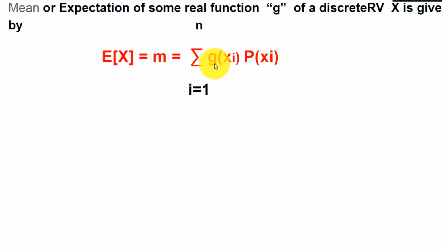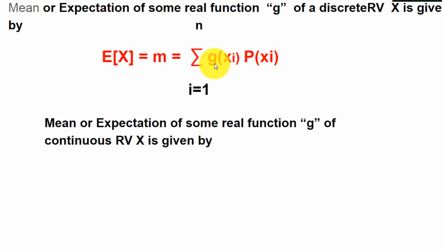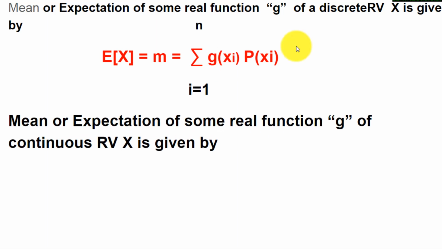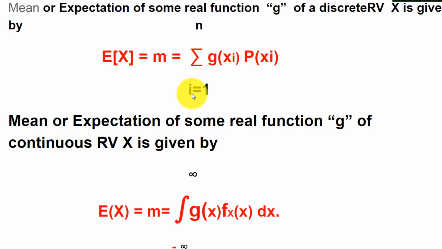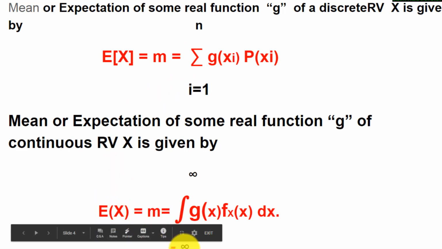Similarly the same can be written for the case of continuous. For the continuous random variable x, in place of summation it will directly change into integration, and the limits will change from minus infinity to plus infinity. So we get the equation as E of x is equal to m over the limits minus infinity to plus infinity, function g of x into fx of x dx. This is for the case of real value function.